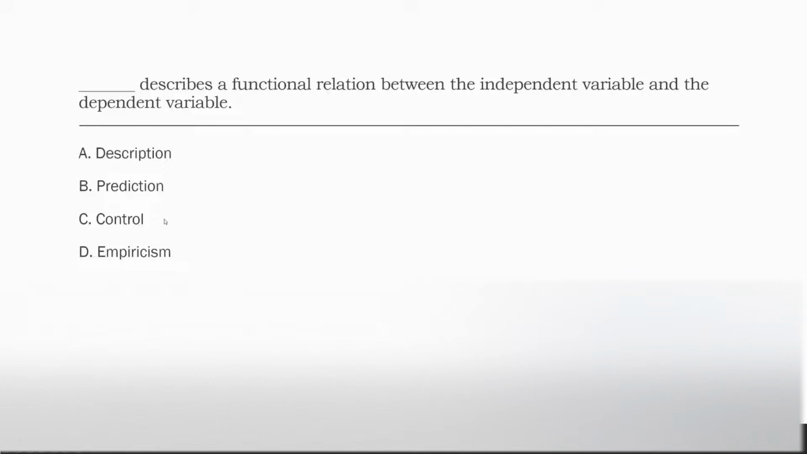When we say we have control, it's our highest level of understanding, and we've actually demonstrated a functional relation between the IV and the DV. So if we were actually describing a functional relation that we've observed between the IV and the DV, we are said to have control.